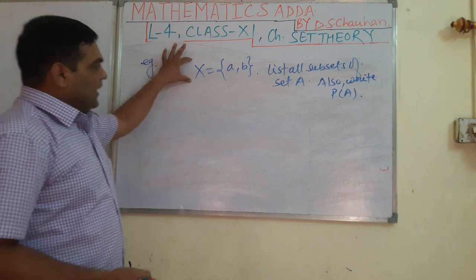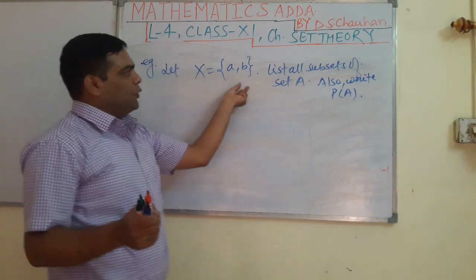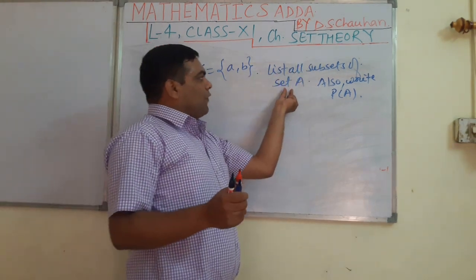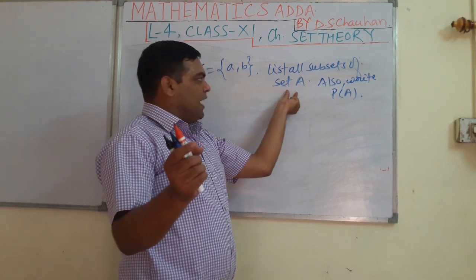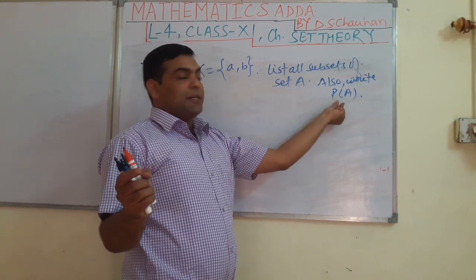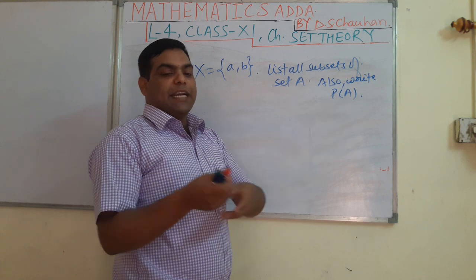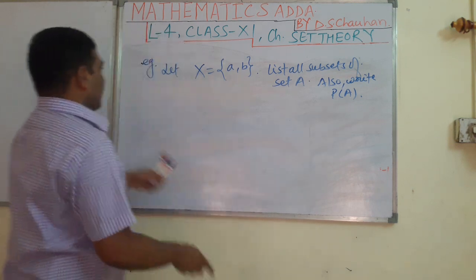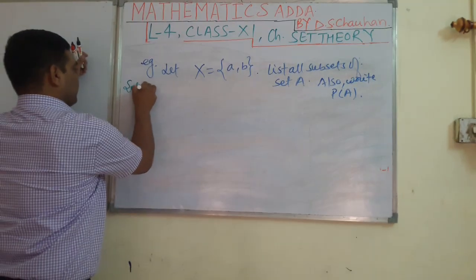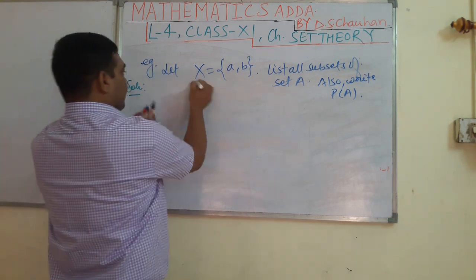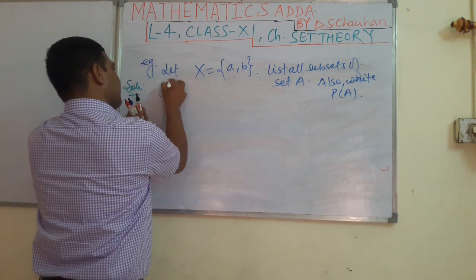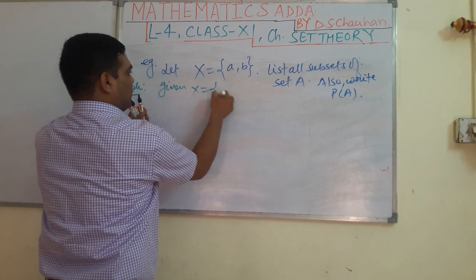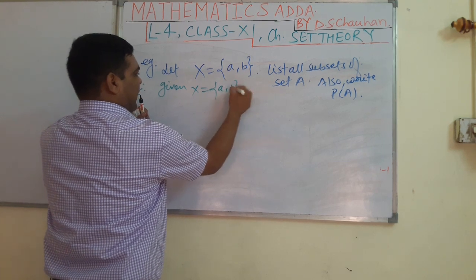Here a set X has been given. You have to make the list of subsets of set X, and then you have to write the power set of set X. See, I am telling you the solution here. Given X equal to {A, B}.